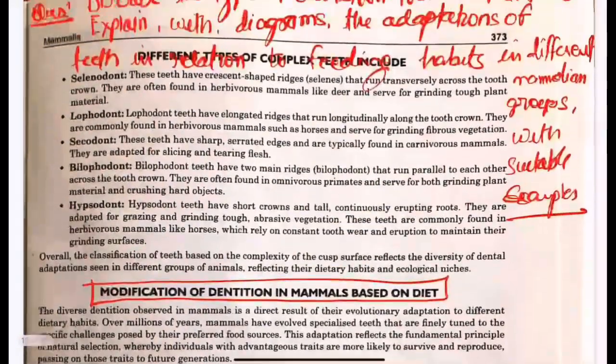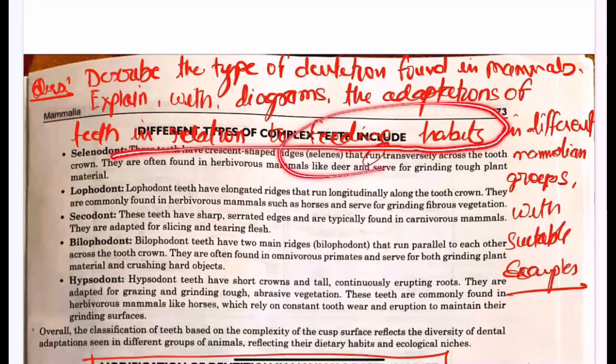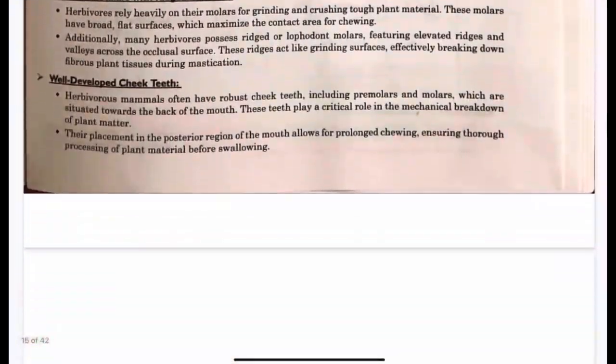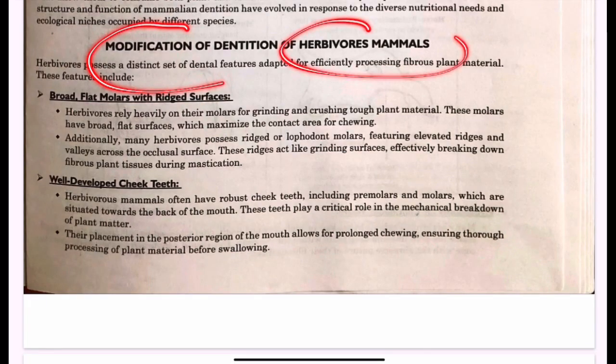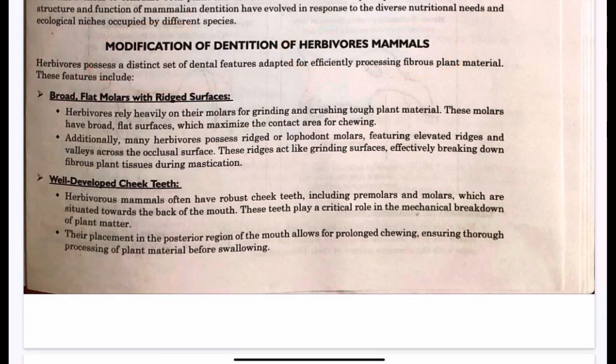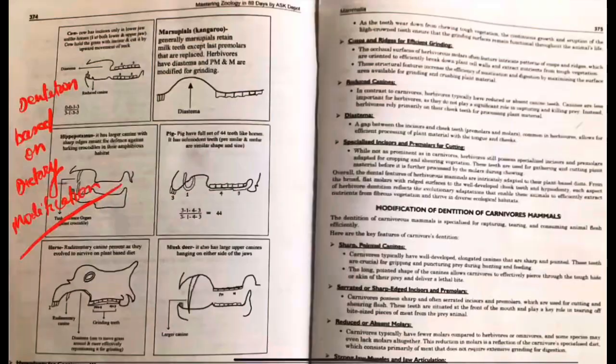There is another part of the question. You write about the diagrams, the adaptation of the teeth in relation to the feeding habits. Now this is very important. According to the feeding habits, in herbivores there will be different modifications of dentition. These topics have been dealt with in detail in the book. This dentition is based on the dietary modification.